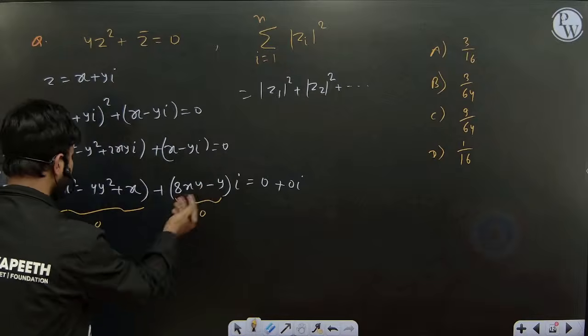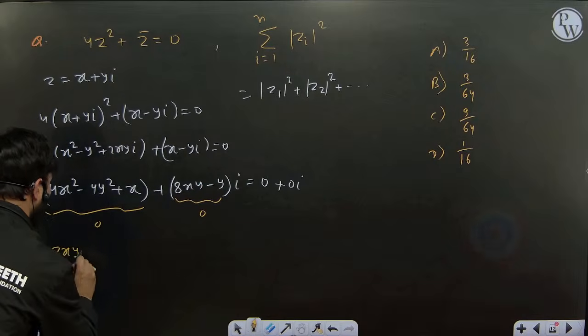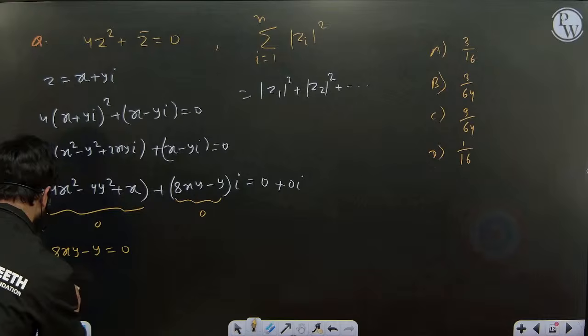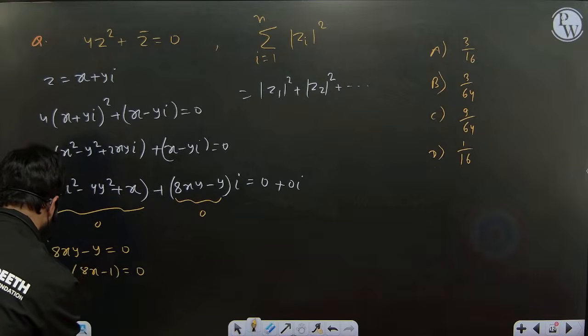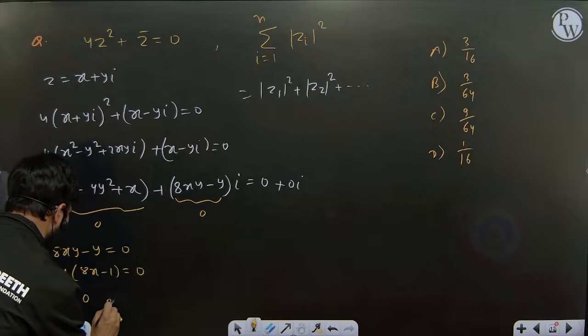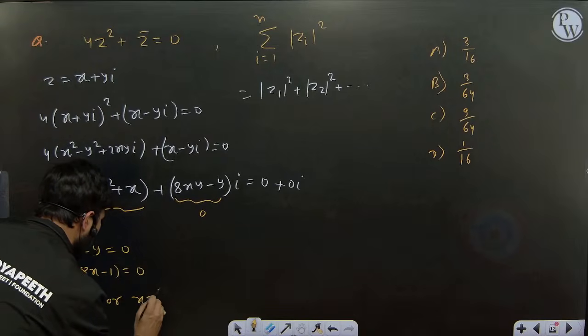So first I am writing this equal to 0. 8xy minus y is equal to 0. If you take y common, so 8x minus 1 equal to 0. So from there you got two solutions, y equal to 0 or x is equal to 1 by 8.